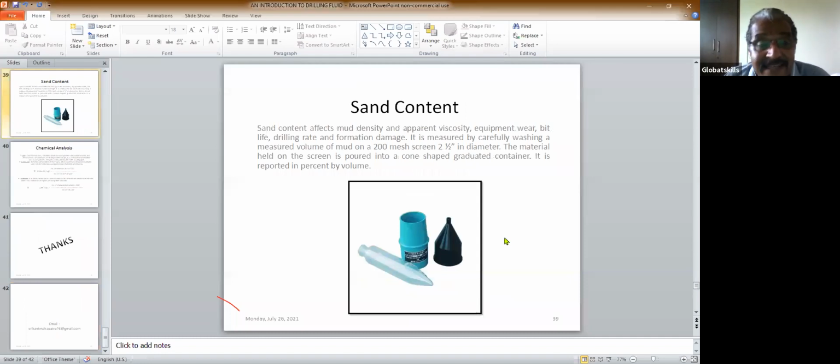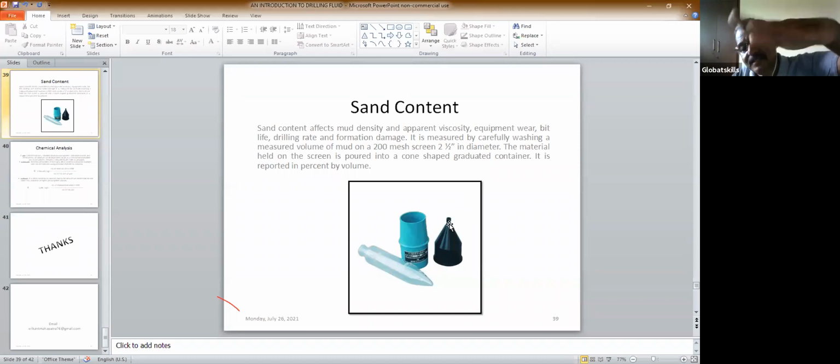Then measure the sand content. I just told you, to know whether your drilling fluid is proper, the viscosity is okay or not, the cuttings are coming or not, you measure the sand content. How do you measure the sand content? You take the drilling fluid inside this device at the top, then put this funnel type of thing at the bottom, then put this one below this nozzle, then you pour water from the top.